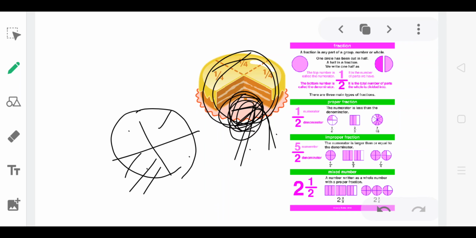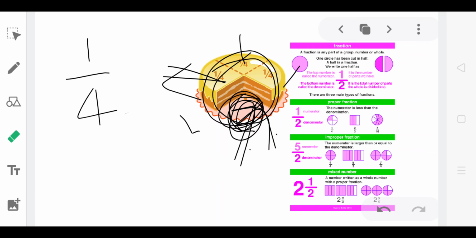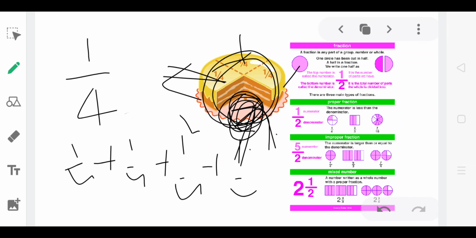That means if you have one cake and you divide it in 4 parts, then each and every part is equal to 1/4.